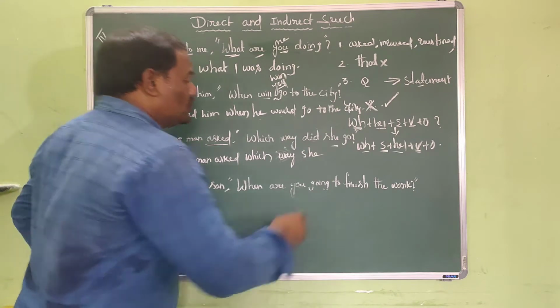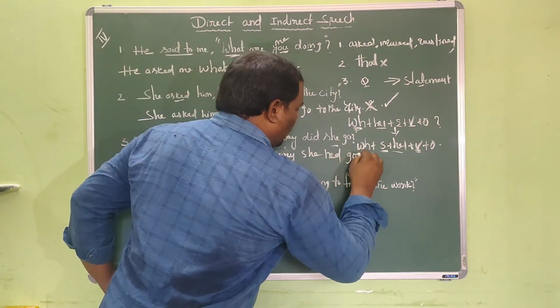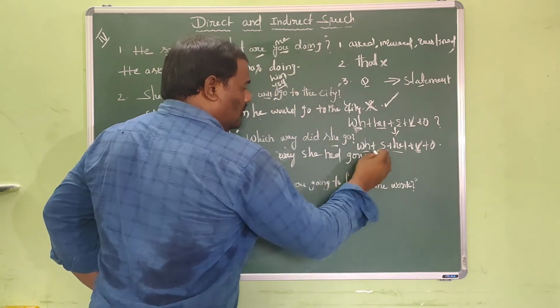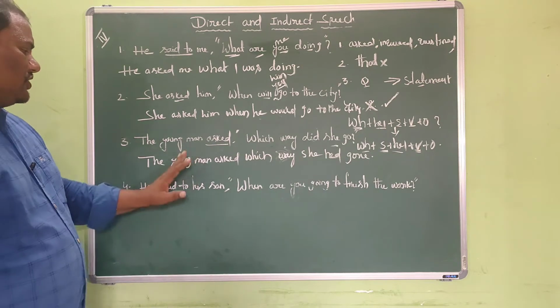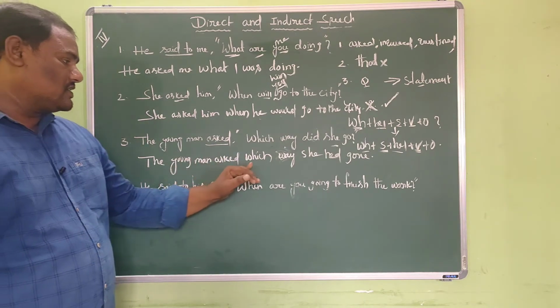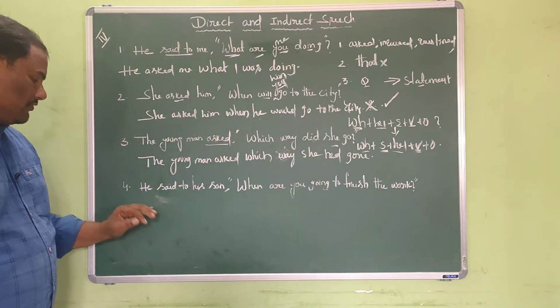Right? Which way she had. Which way she had gone. So here no question mark but full stop. Okay, so this is the answer. The young man asked which way she had gone. Now we shall go to the fourth one.